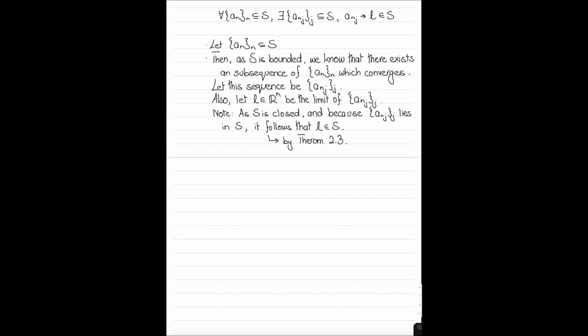So what I'm saying is A of n of j is a sequence that converges to L, and since A of n of j is a sequence that lies in S, it follows that L is also in the closure of S. But since S is closed, we know all of the boundary points of S are a subset of S, and therefore L must also lie in S. So just to re-emphasize the proof so far, we have proved one of the directions, we just need to prove the implication in the other direction.